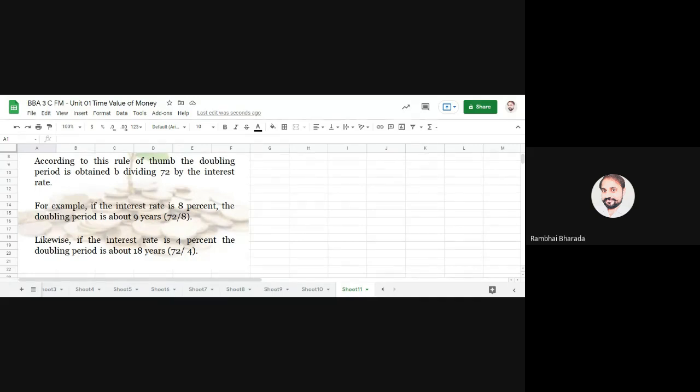Likewise, if we have a 4% interest rate, 72 divided by 4, you will get 18 years. So for doubling the amount, we require 18 years. Are we clear about this one, everyone?